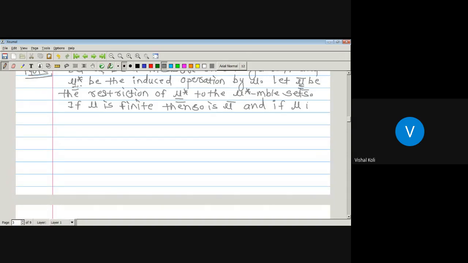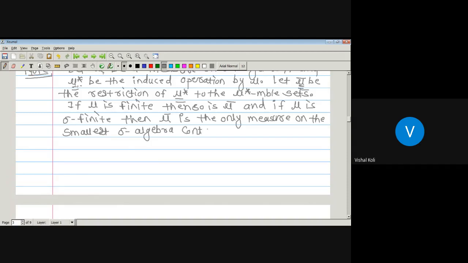Okay, and if mu is sigma finite, then mu bar is the only measure on the smallest sigma algebra containing our curly A, which is an extension of measure mu. ओके, जर म्यू फायनाइट असेल तर म्यू बार ही फायनाइट असेल, पण जर म्यू हा जर सिग्मा फायनाइट